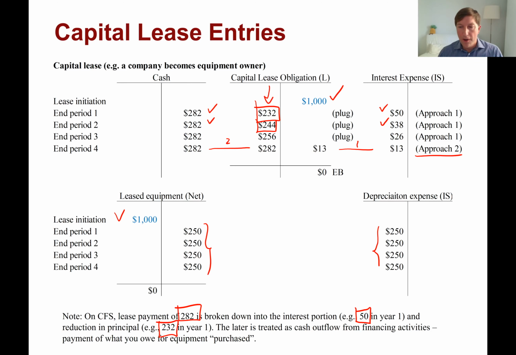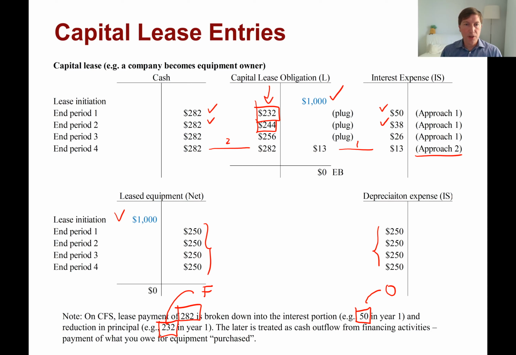And so interest is classified as an operating activity in the cash flow statement, whereas reduction in principal is going to be classified as a financing activity in the cash flow statement. That's something to keep in mind.